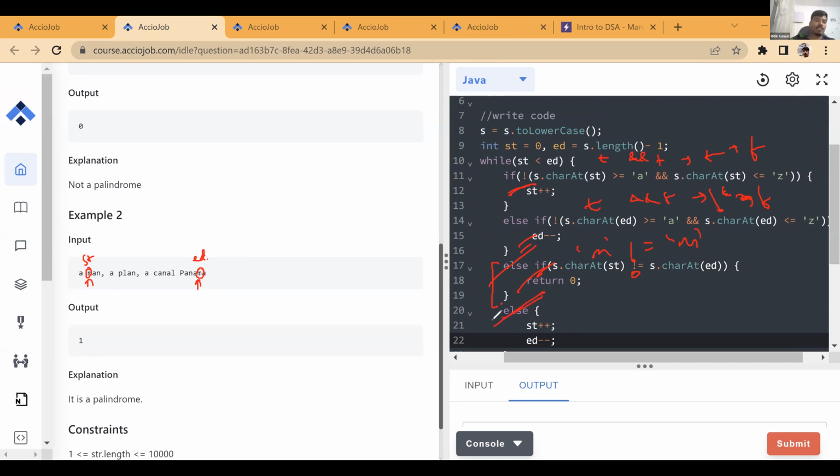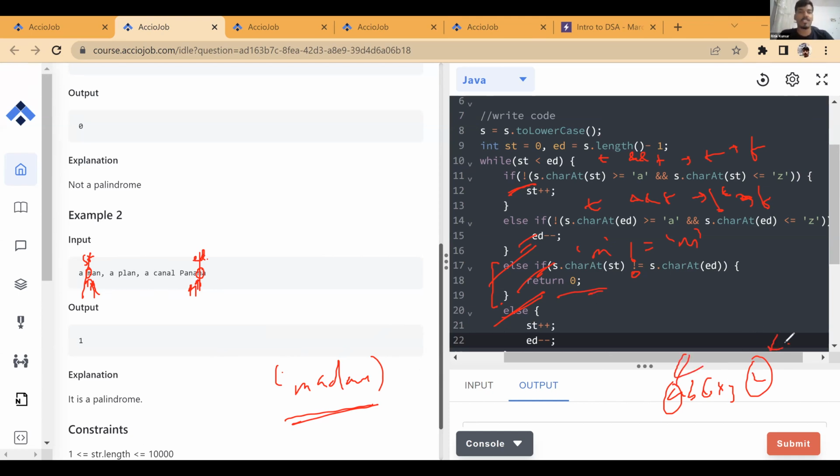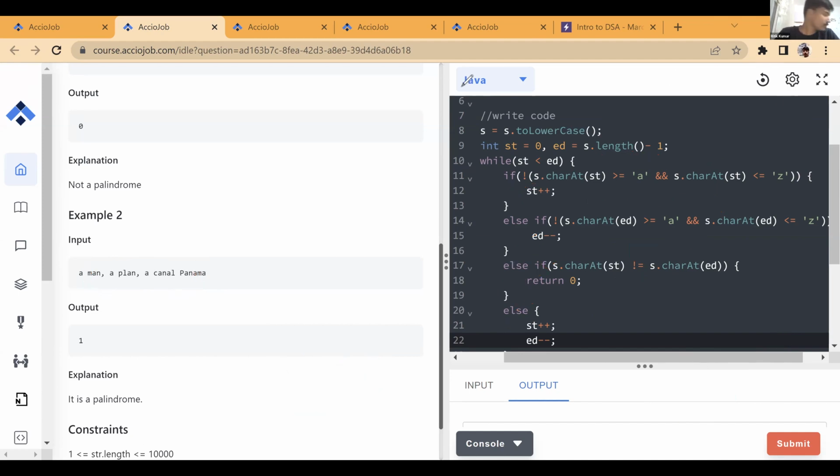So now we'll go to the else part, and what we'll do is we'll move the start by 1 and the end by 1. Okay. So when they are equal, the else part is getting executed most of the time if I give it a string like MADM, which is not having any special character, which has just simple characters. So only else part will get executed if it is palindromic. Right? If it is not a palindromic string, let's say A, B, C, X, Y, Z, something like that, then the first character, last character match, this not equal will satisfy and will simply return 0. That first and last character doesn't match. So there is no chance of this string being palindrome. So we can simply return 0. This is not a palindrome string. Okay, understood? Clear, clear. Easy.